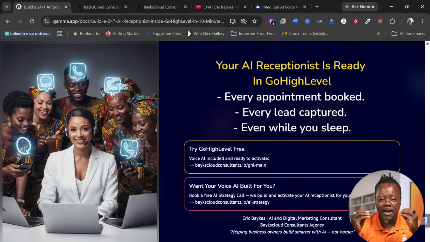So every appointment that you book, every lead that is captured, even while you sleep, is going to be done by your AI agent inside your GoHighLevel account.